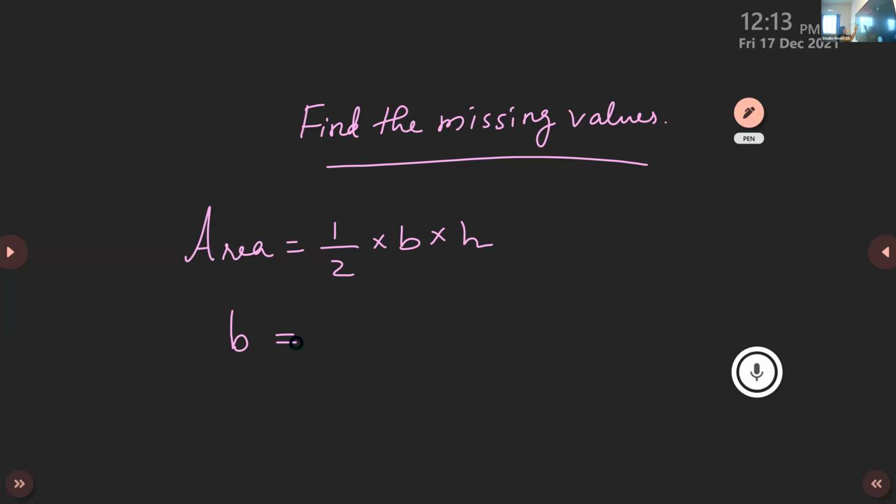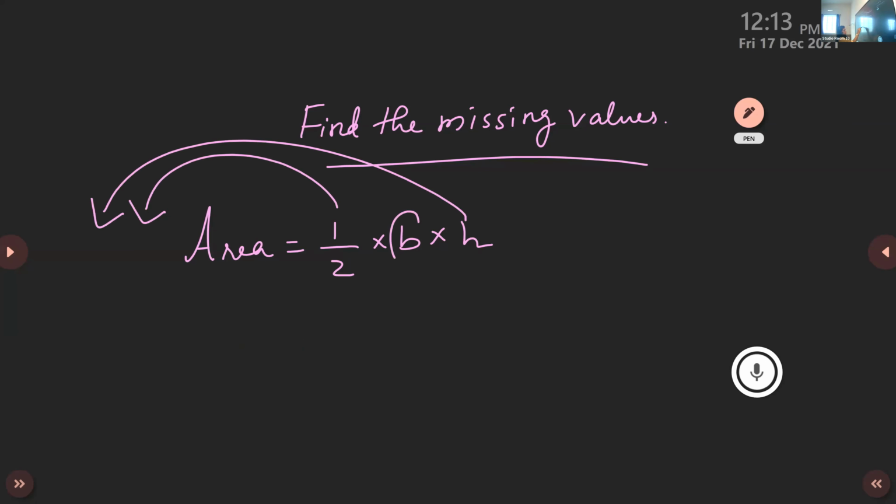Half divided by h. This we have to bring here. This height also we have to bring here, isn't it? We have to make the base stand there alone. Listen. We want to find the base, so base should be standing there alone. Remaining we have to bring to the left side. Transpose to the left side.